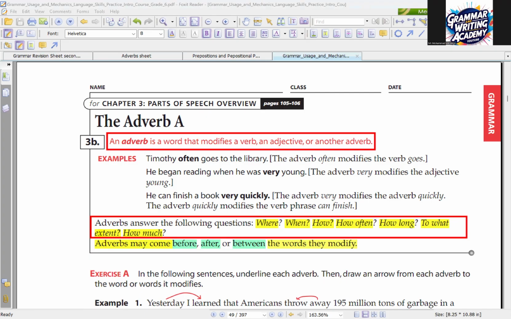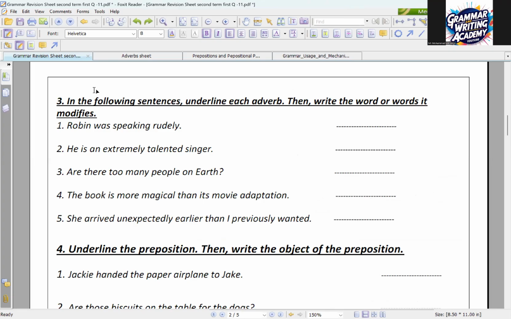Now I move to Saif Musa for the first sentence. Saif, read for me the first one. Number 1: Robin was speaking rudely. Rudely is the adverb, and it modifies the verb speaking. Yeah, rudely here is the adverb, and it modifies the verb phrase was speaking, by the way. Okay, thank you so much.